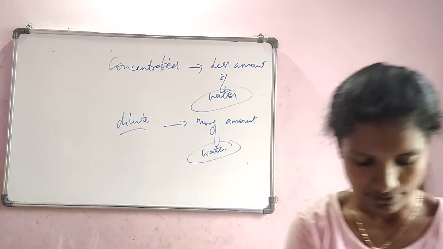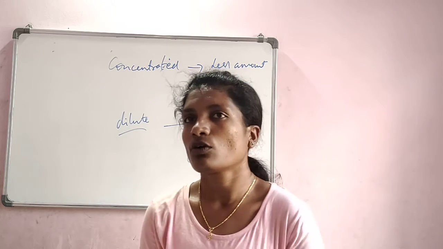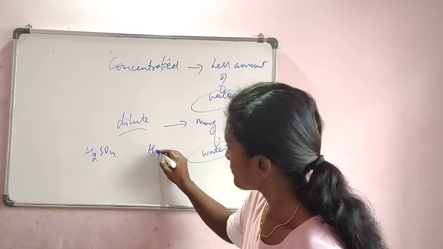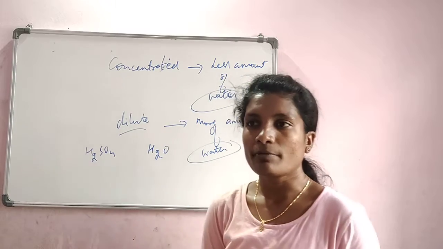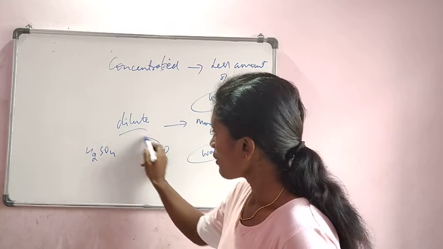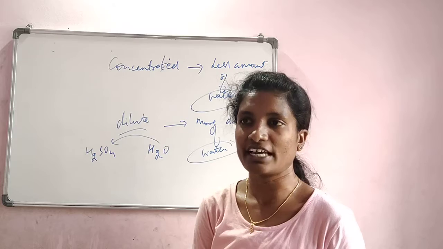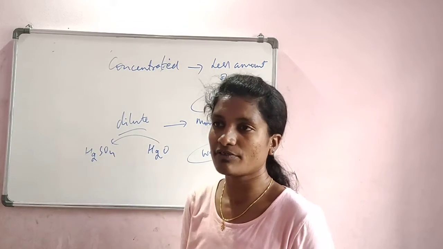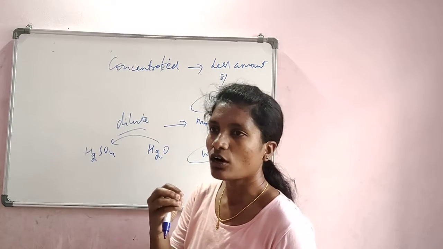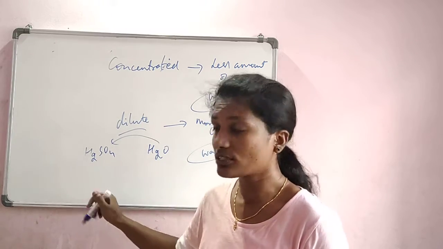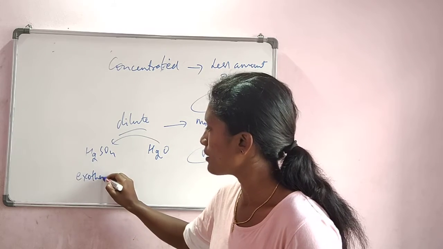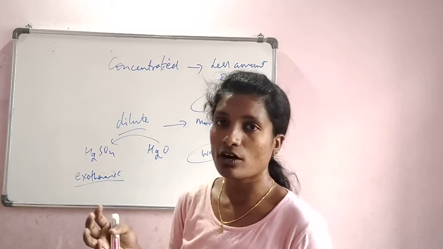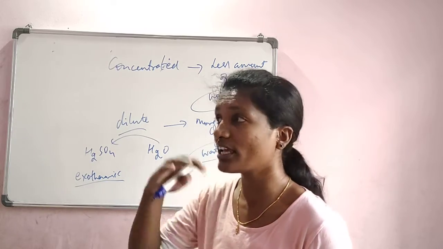We have a small step-by-step activity here. Let us take H2SO4 and water. Please don't make the mistake of putting water into H2SO4 directly. H2SO4 is corrosive in nature and it is an exothermic compound. Okay, what is exothermic? It is capable of throwing out heat and fire to the environment.